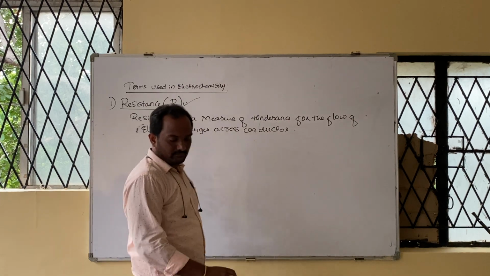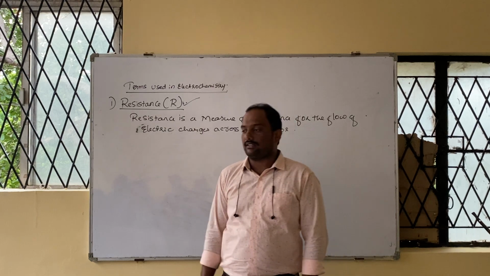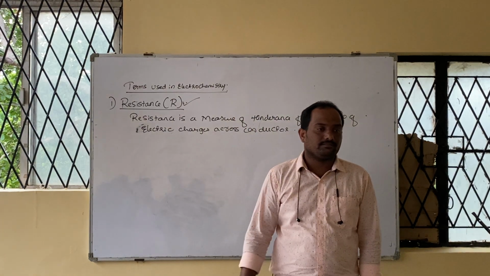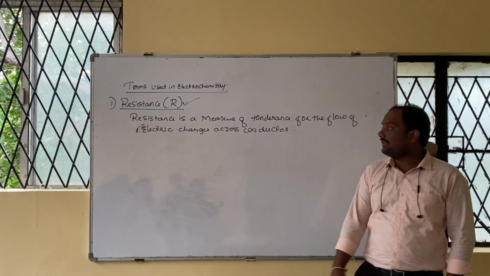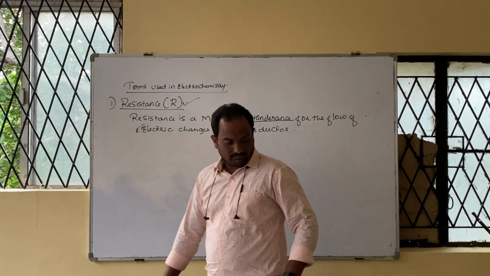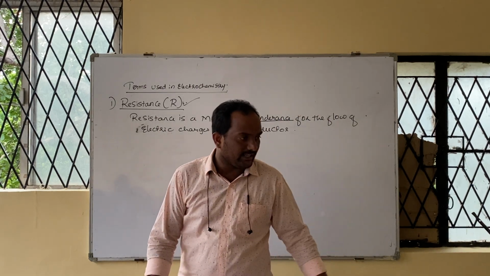Correct? Across which one? Conductor. Is it correct? Yes or no? Underline the word hindrance with a red ink.